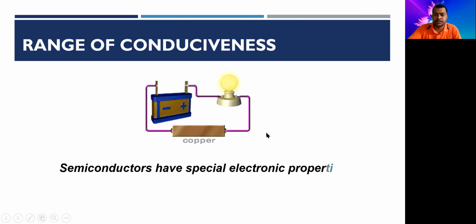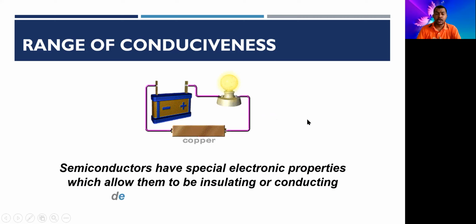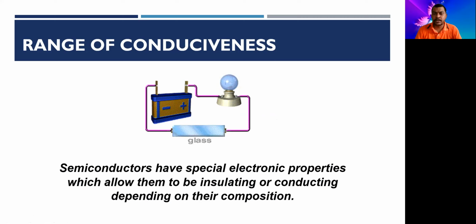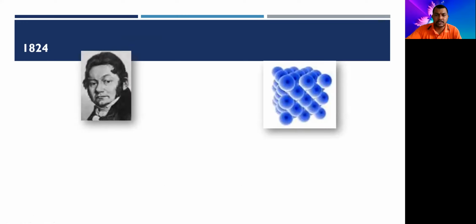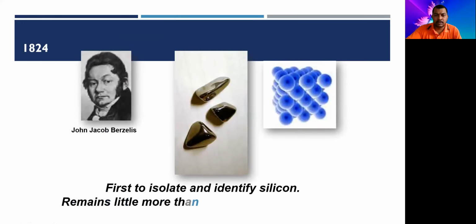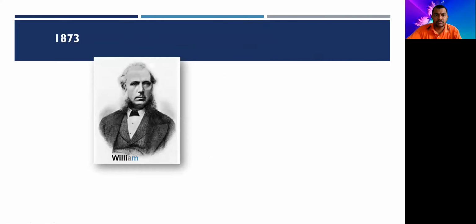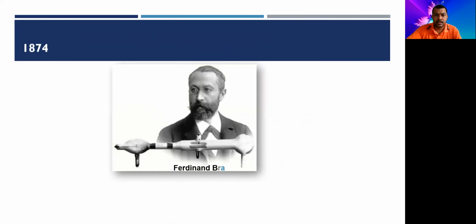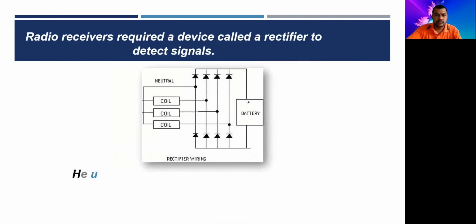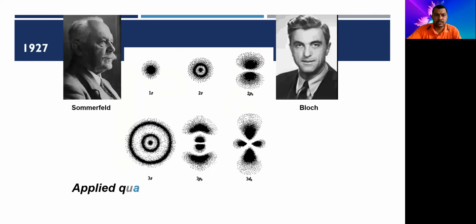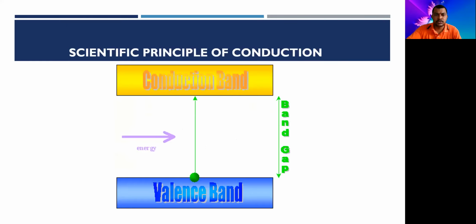So semiconductors have special electronic properties which allow them to be insulating or conducting depending on their composition, right? I've told you how they behave like that. These are the persons who have started it. This is some history of that. We won't go in depth. So yeah, these are some of the things. This is what we have discussed yesterday.